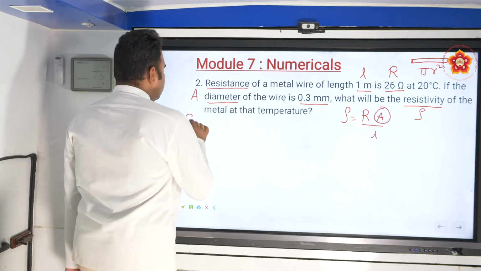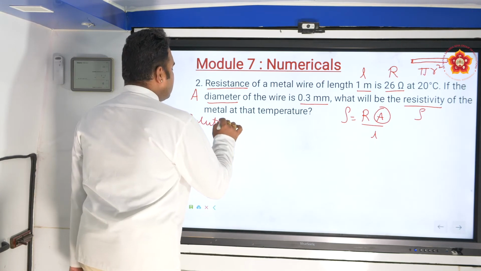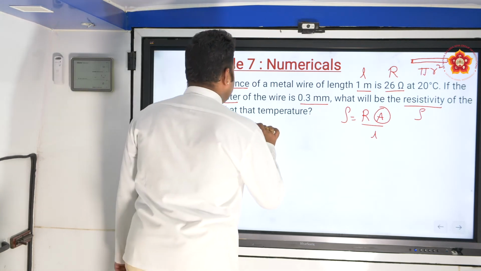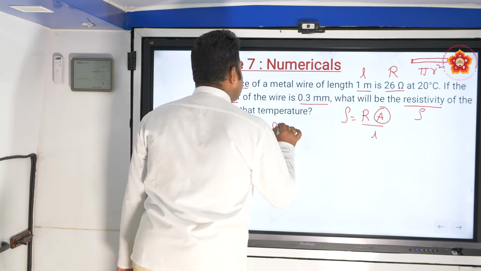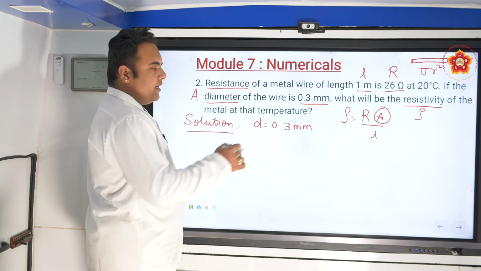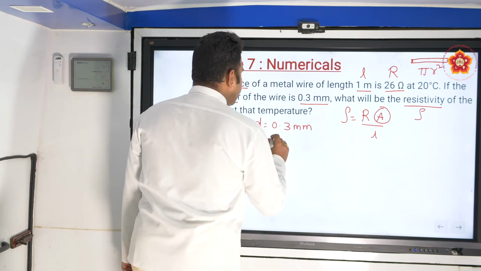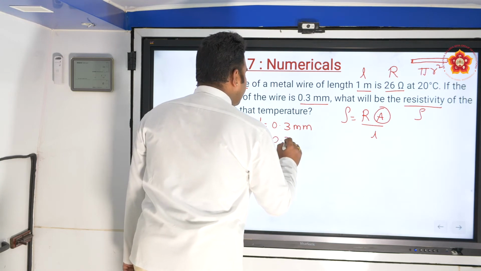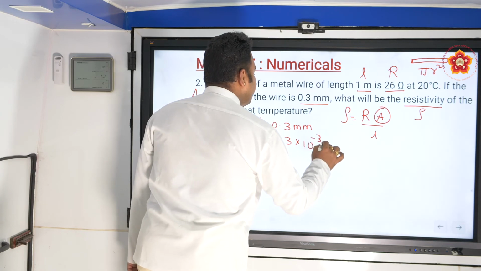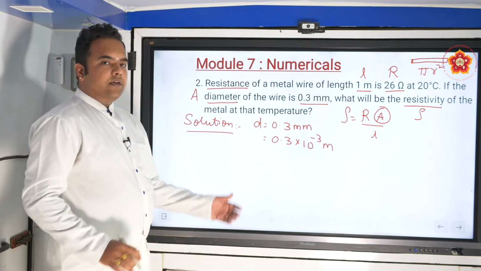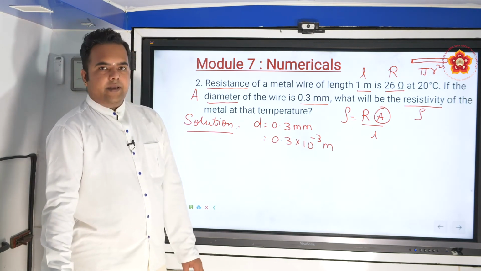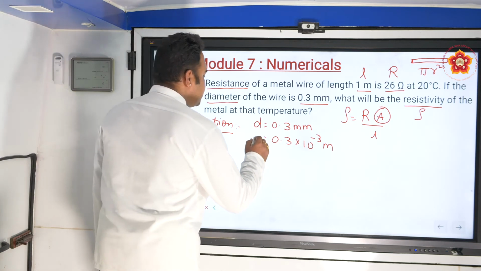So let's start solving this. The diameter is 0.3 mm. Let's convert this into the SI unit. 1 millimeter is 1 by 1000 meters, and 1 by 1000 is nothing but 10 to the power of minus 3. So this is the diameter.